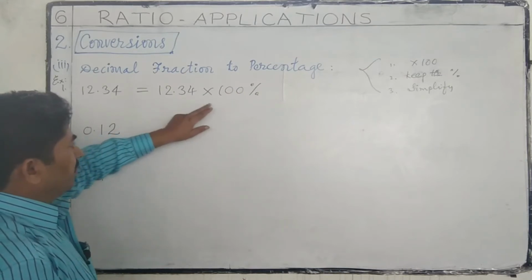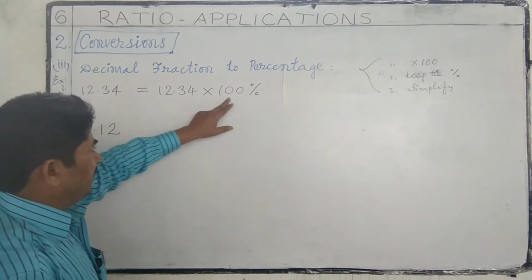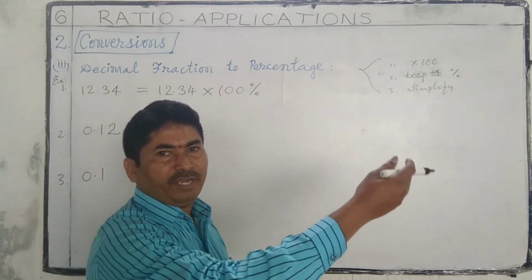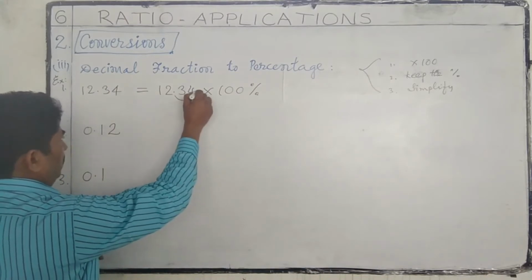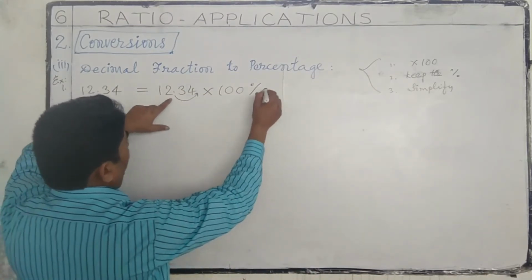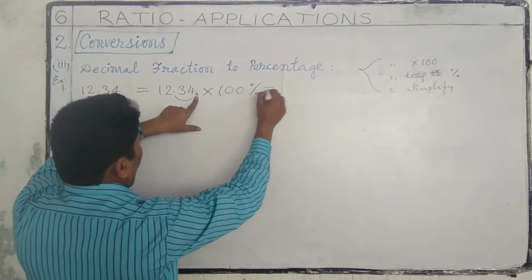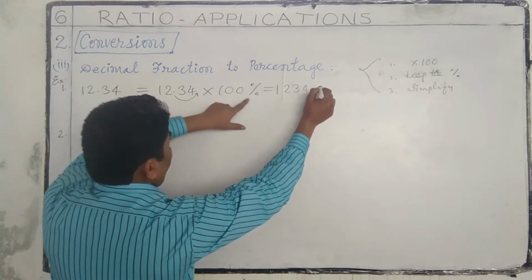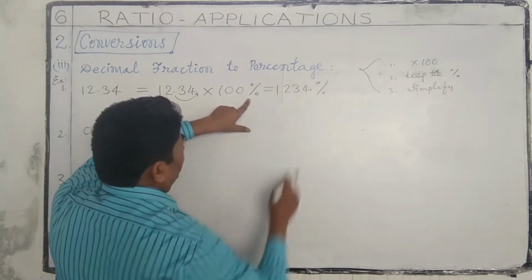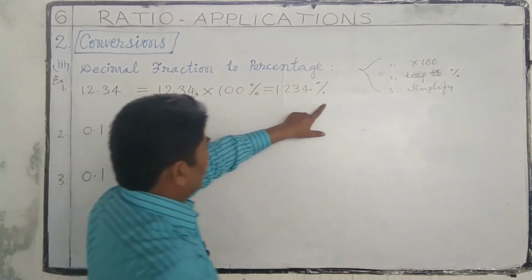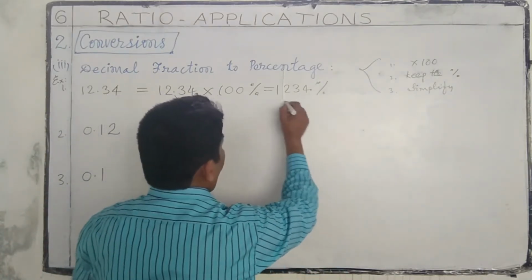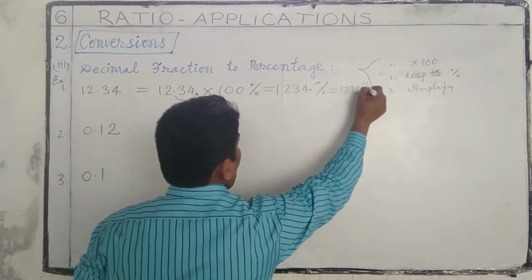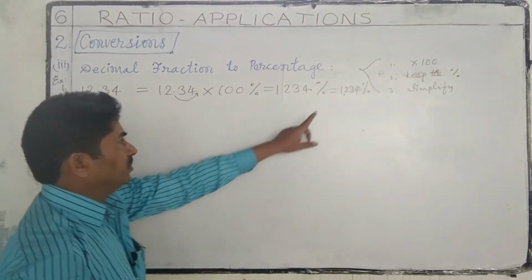While multiplying a decimal with 100, we have to shift the decimal to the right by 2 places. So the point will come here: 1, 2, 3, 4, decimal point, percentage sign. There are no decimal parts, so we can write simply the whole number only. 1234 percentage. This is the answer.